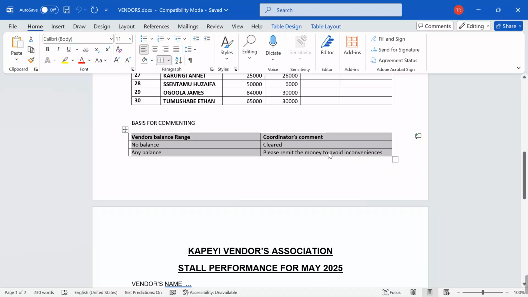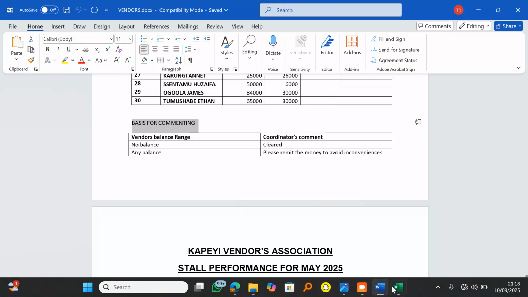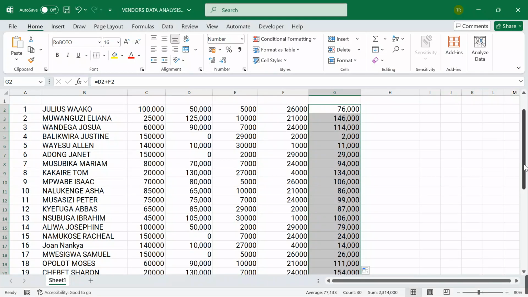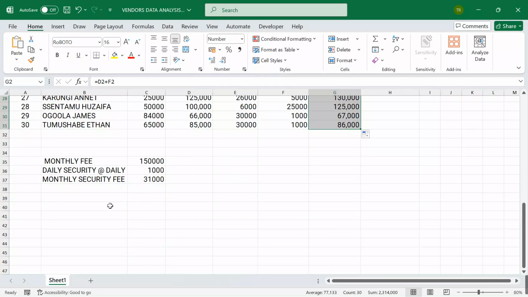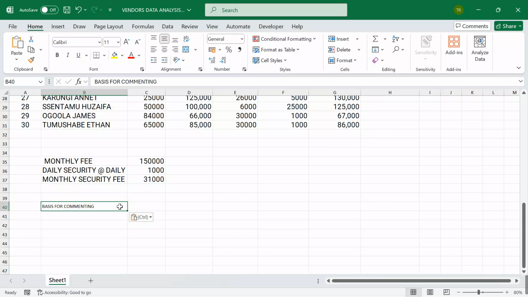I can decide to copy, yes, but before, let me first take the heading. I'm going to copy this. I come here. Remember, you have to be very, very fast, but for video purposes, I'm going to take it so that I don't leave anyone behind. So I come, Control V. When I Control V, my base of payment is over there.